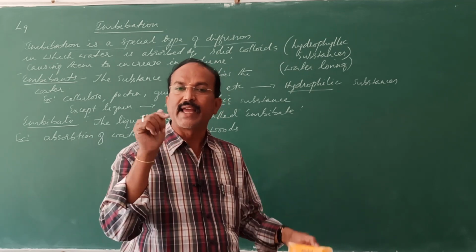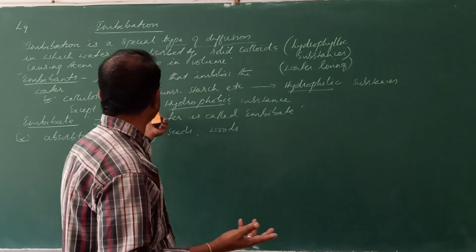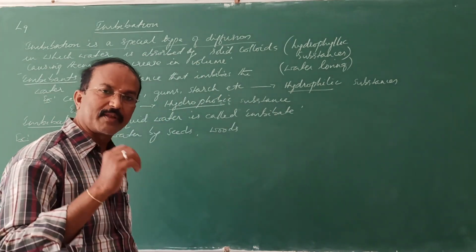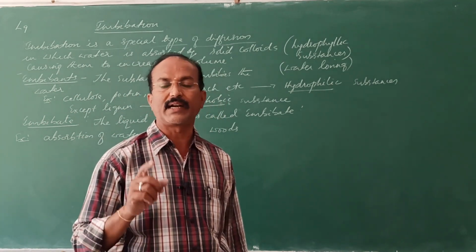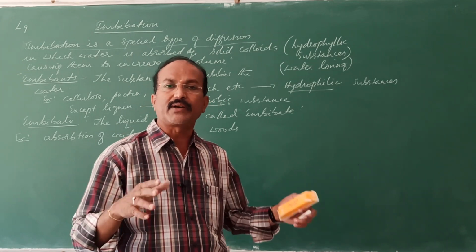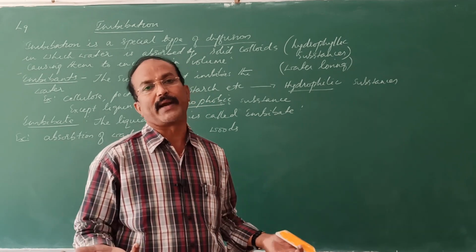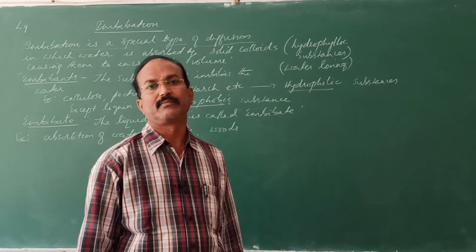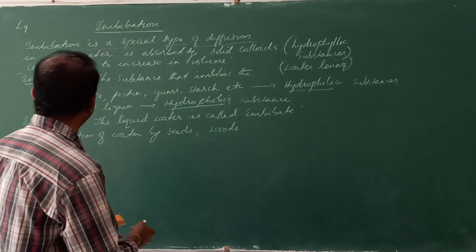Inside the cotyledon, what is present? Substances like starch, food materials, even proteins. They also absorb the water and increase in volume. That results in swelling. Due to that pressure, the seed coat breaks and the embryo comes out. So that is germination.